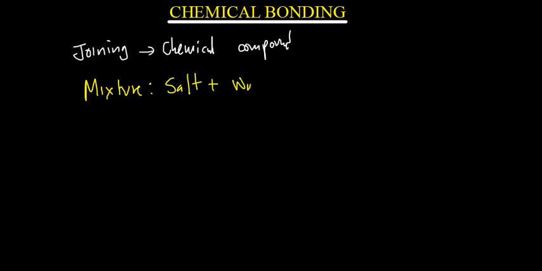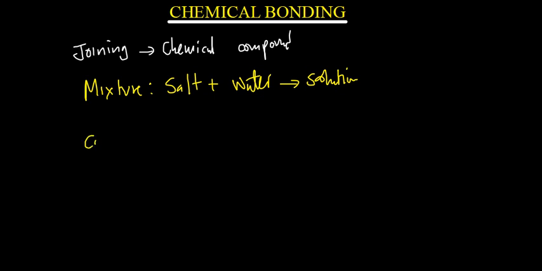That is a mixture, and that is going to form what we call a solution. So every time you have got water and something dissolved in it, that can dissolve, that is a solution. A mixture of water and sand is not a solution because sand can't dissolve.